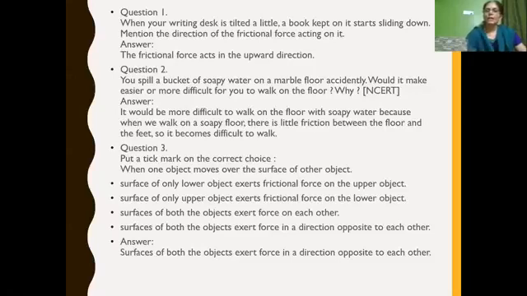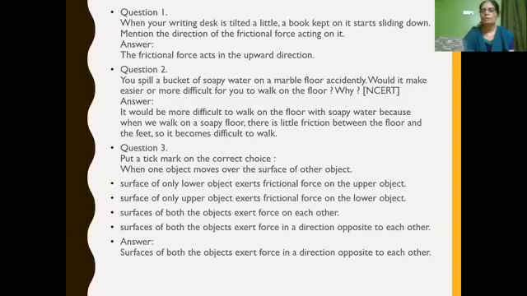Next, when you are writing, a desk is tilted a little and a book kept on it starts sliding down. Mention the direction of frictional force acting on it. As we know, frictional force always acts in the direction opposite to the motion of an object.